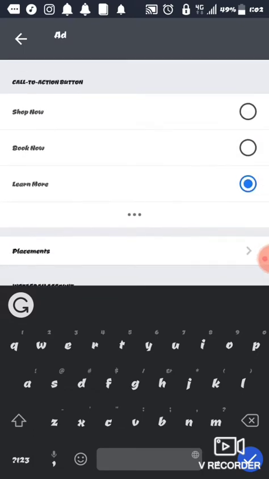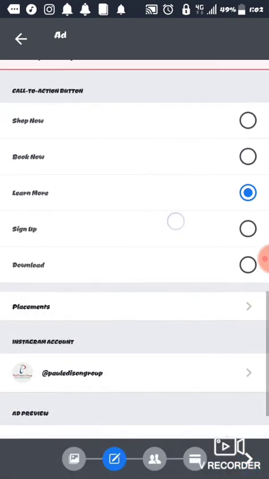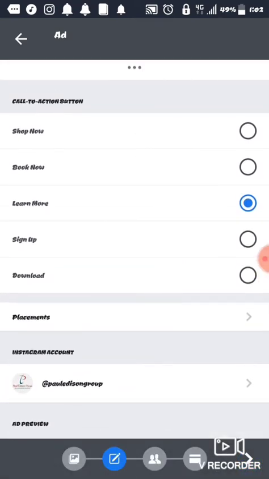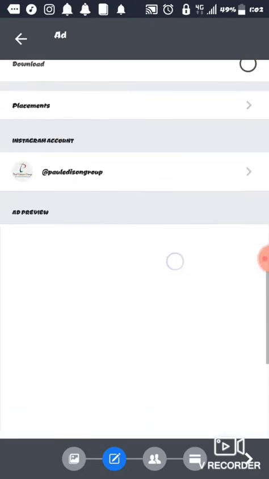Then always put a call to action button. Don't leave your ad vacant. Don't just leave it empty. Always put a call to action: download, book more, shop more, sign up. But I'm going to put learn more here. You can even put shop now, depending on how you want people to react. I'm going to put learn more for them to know more about what I'm doing. So this is a preview of the ad. It's going to be loading now.